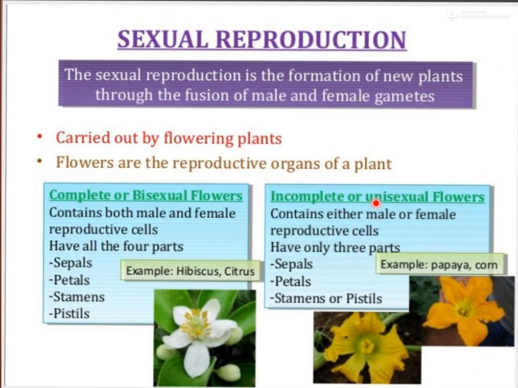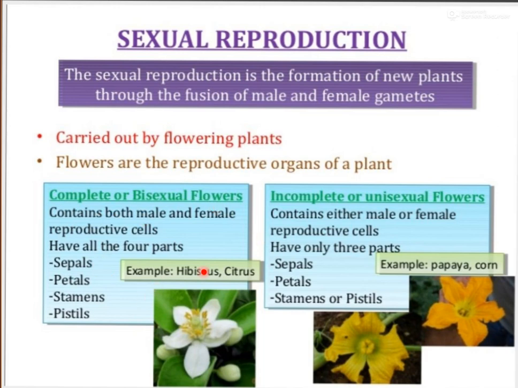Uni means one. They contain only and only one. Either they contain male reproductive cell or they contain female reproductive cell. So if male and female reproductive cells are both present on one flower, then that is called bisexual. If only one reproductive cell, either male or female, is present in that flower, that is known as unisexual flower.